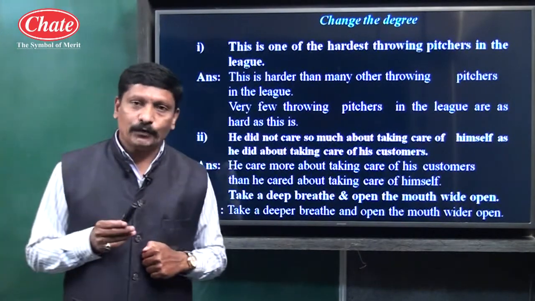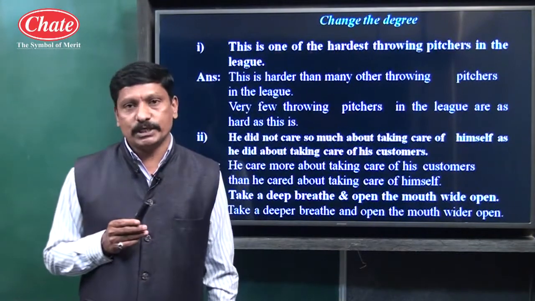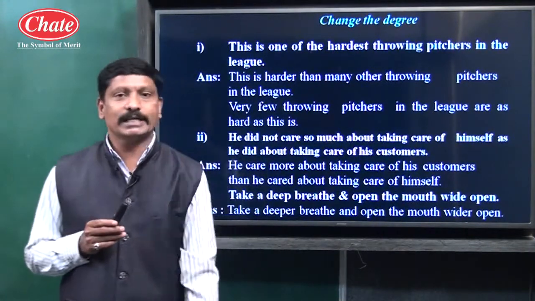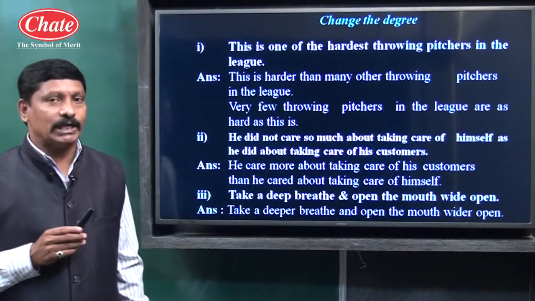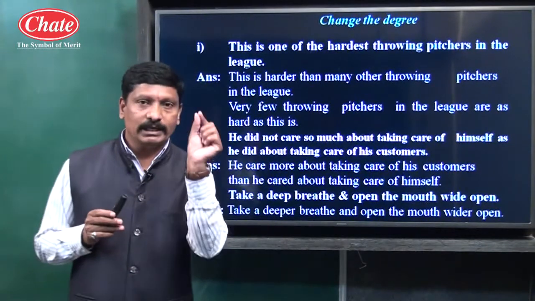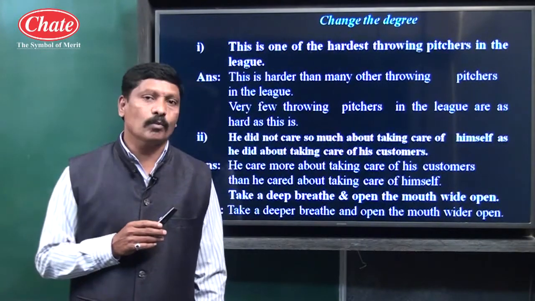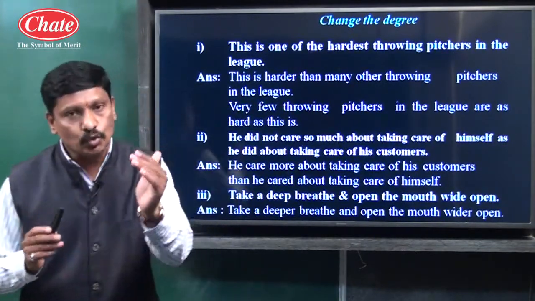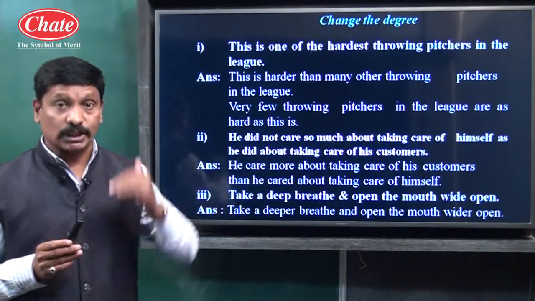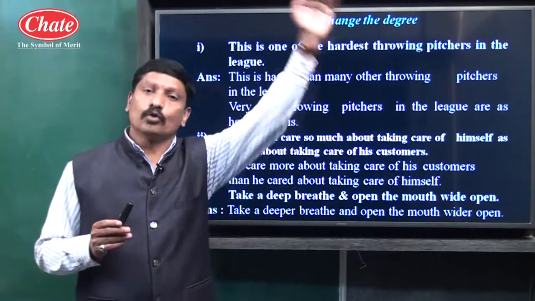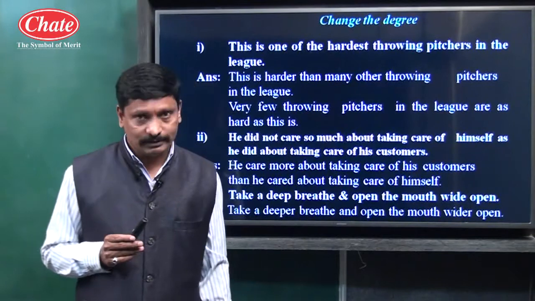Children, in comparative degree, the second form of adjective is used, and the word than is used. And in superlative degree, most probably the article the is used, and the third form of adjective, called the superlative form of adjective, is used. Tallest, greatest, most beautiful, best, this is used.